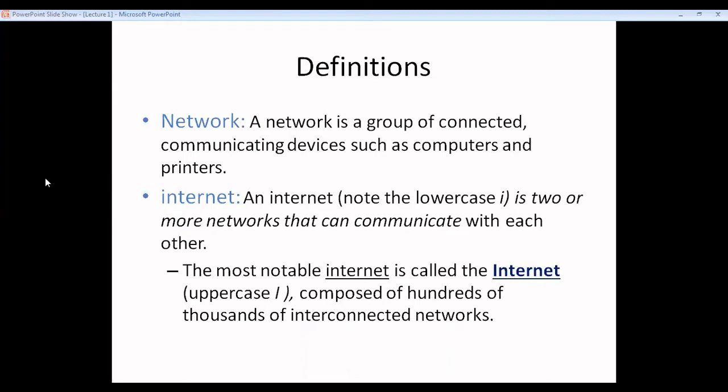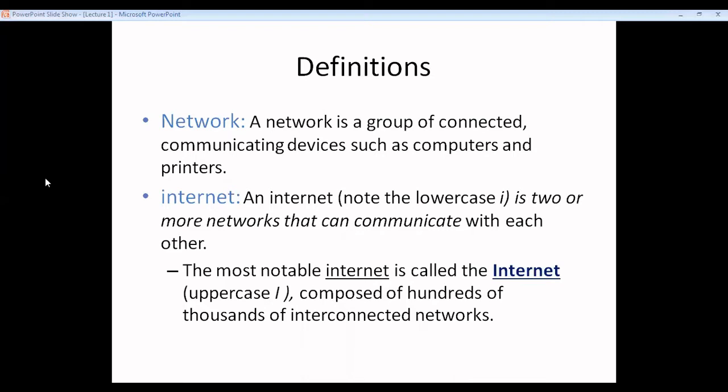A network is just a group of connected communicating devices. Communicating devices may be computers, and nowadays they can be mobiles and different other devices also. So whenever they are connected and they are able to communicate with each other, and can transmit some data from one device to another, then it is a network.